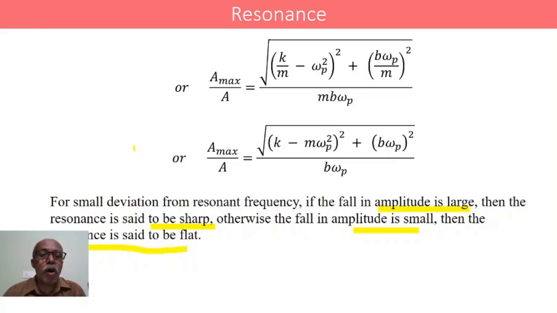Let us consider a small deviation from the resonant frequency. Omega equals omega P is the resonant condition. From the resonance condition, if there is a small deviation due to which the amplitude changes by a large amount, then the resonance is said to be sharp. If the change in amplitude is small, then the resonance is said to be flat.